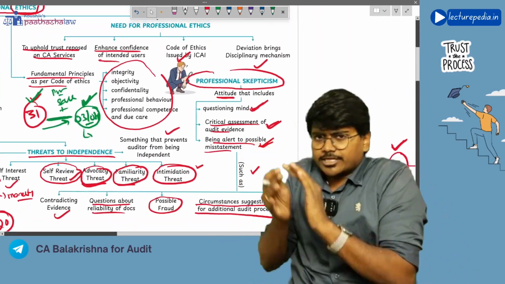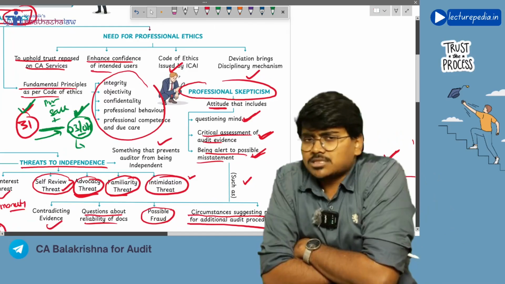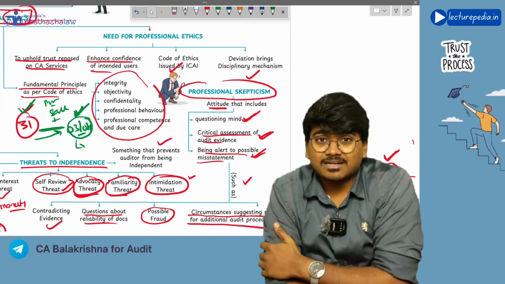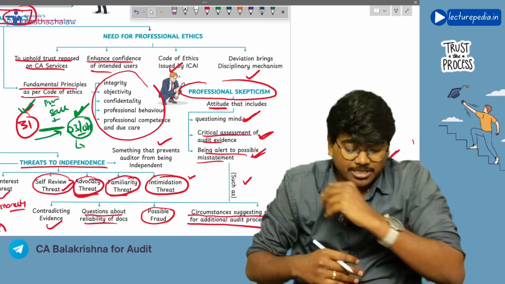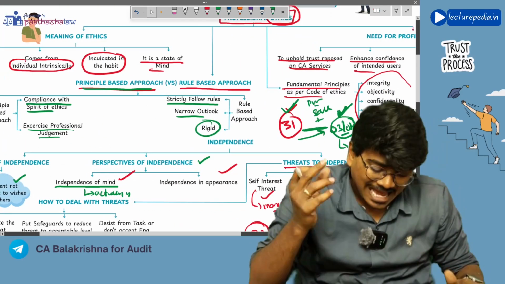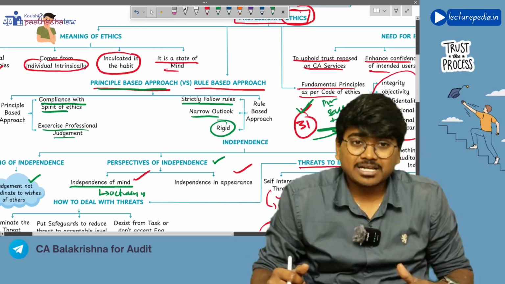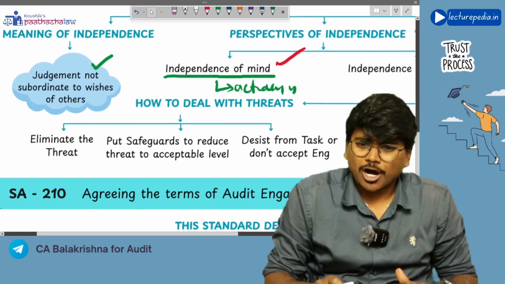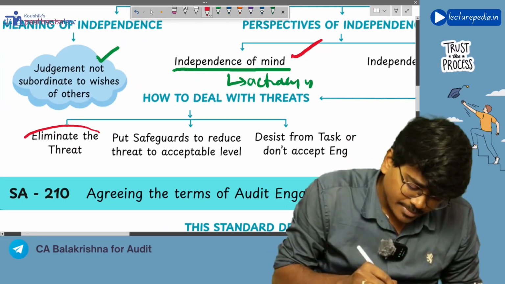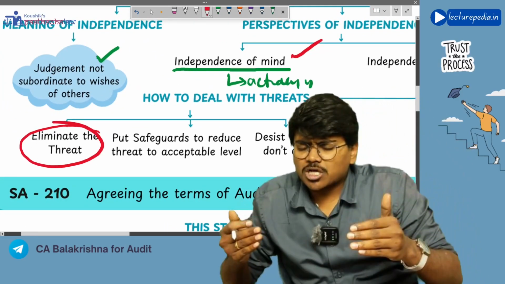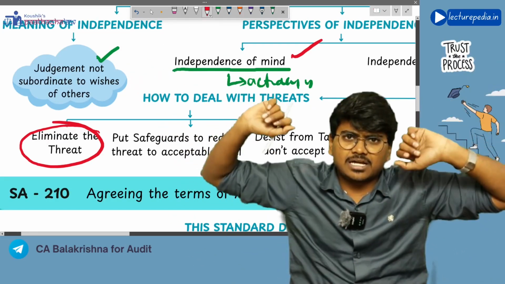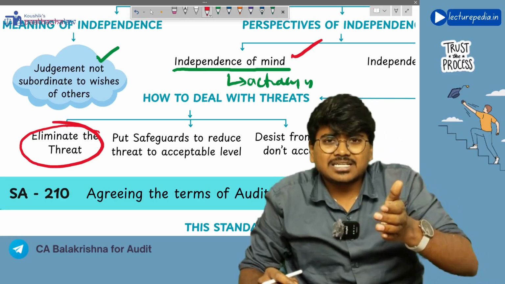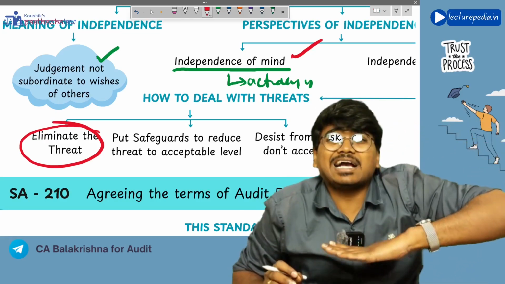Now, if there is a threat to independence, will the auditor sit silently? No, he will try to eliminate these threats, right? He will try to completely remove these threats. So, what are the actions that the auditor will take? How to deal with these threats? Firstly, the auditor will try to eliminate these threats. If it is not possible to completely eliminate these threats, the auditor will try to implement safeguards so that these threats can be reduced to an acceptable level.